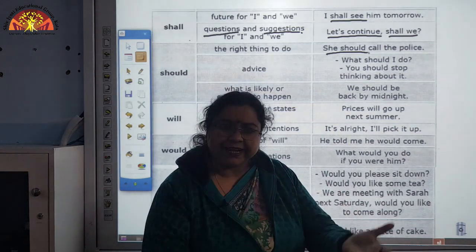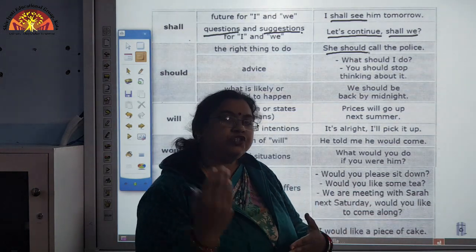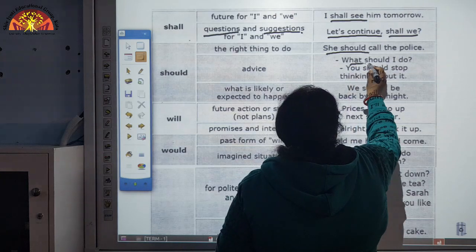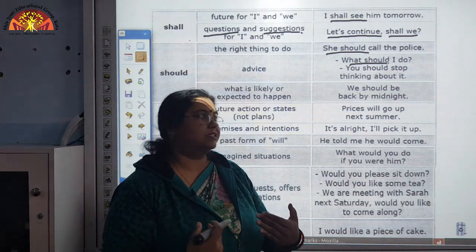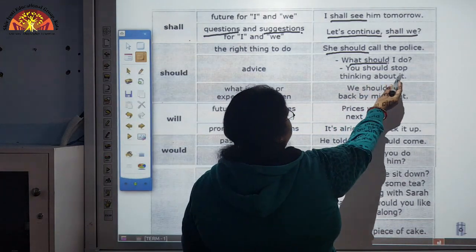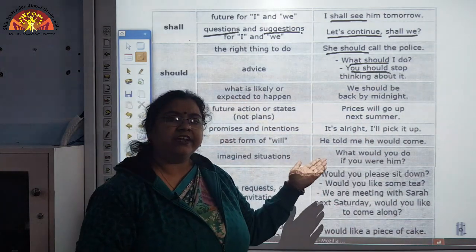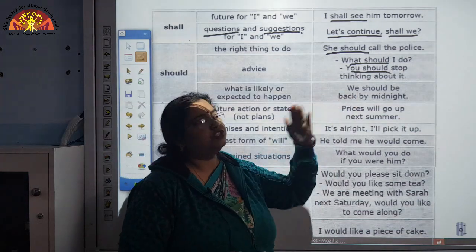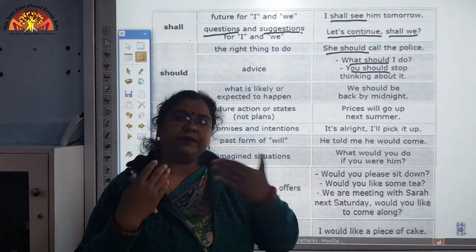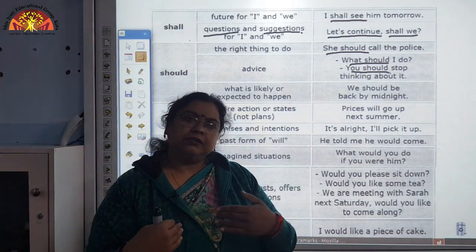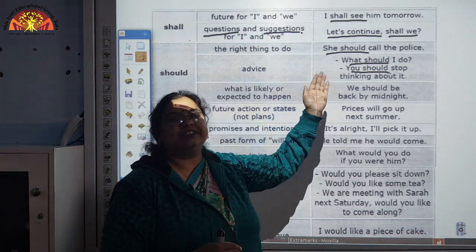So, for seeking the advice or for giving the advice, in both manners we use should, the modal. This is how we seek the advice. We are asking for the advice. Now, you should stop thinking about it. What advice did he get? That you should stop thinking about it. This is advice which the person got from the second person. In this manner we express suggestion or advice.